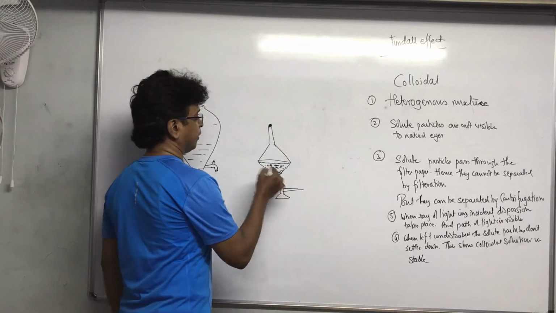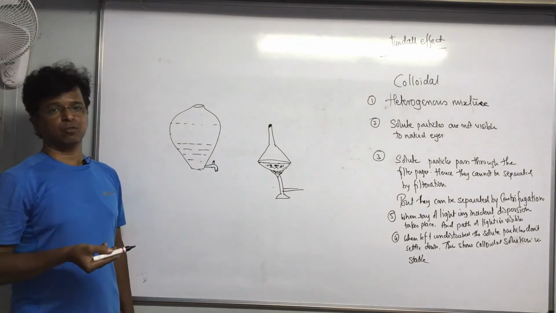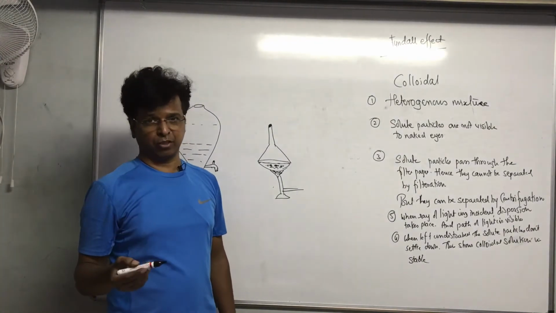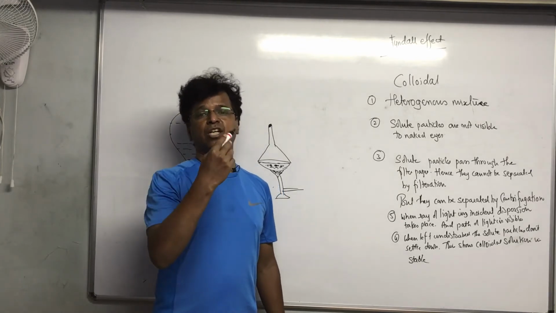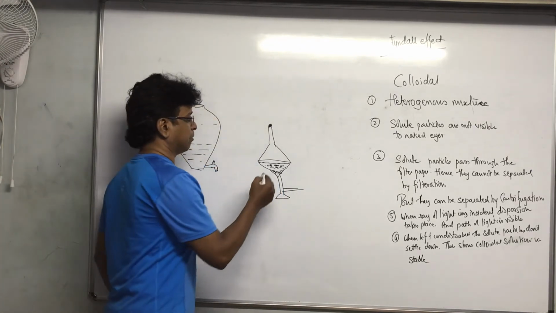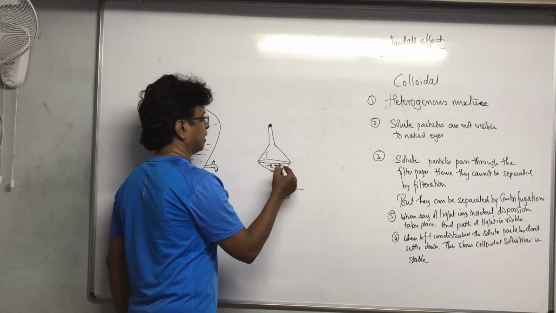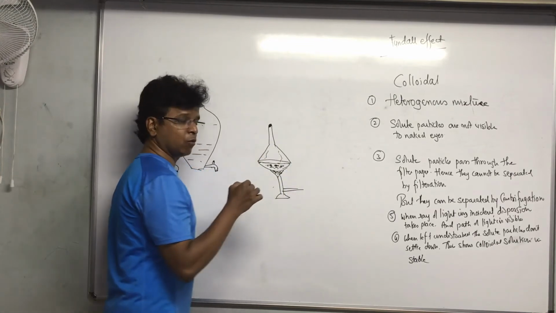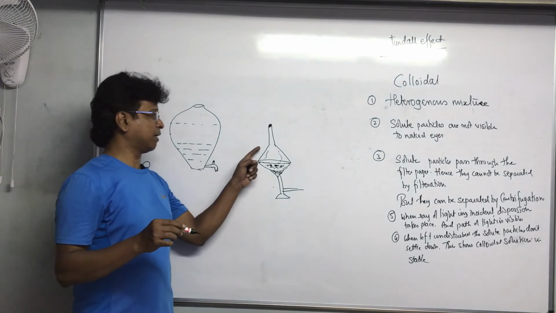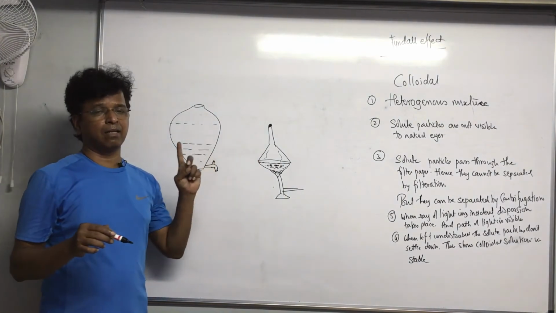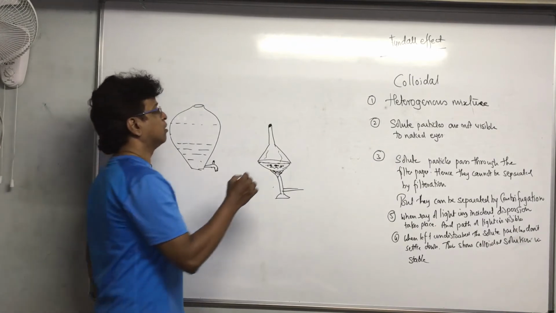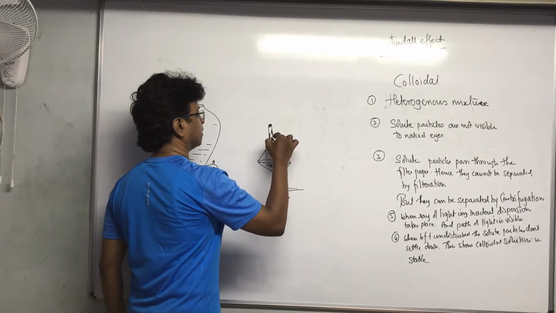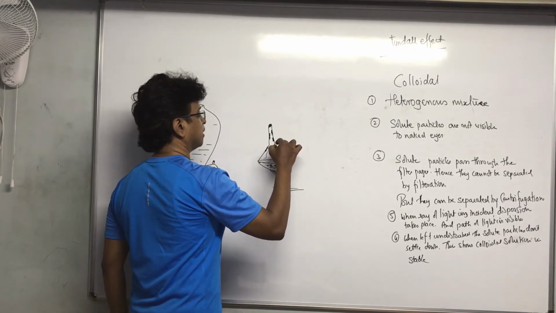Fine. So what happens when you heat this? Sand also will get heated, salt also will get heated, and camphor also will get heated. But because camphor undergoes sublimation, it will immediately change into gaseous state, and it becomes gas. It tries to escape from here, but then it comes in contact with the conical flask, and because the temperature of this conical flask is not that high as compared to this temperature, it will condense there.